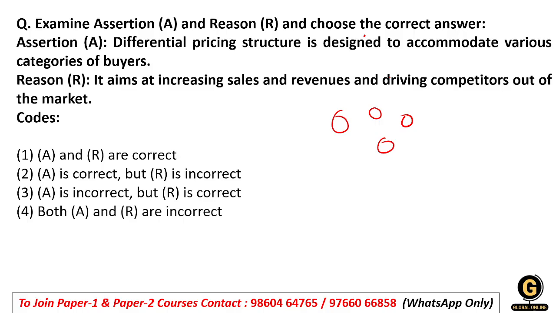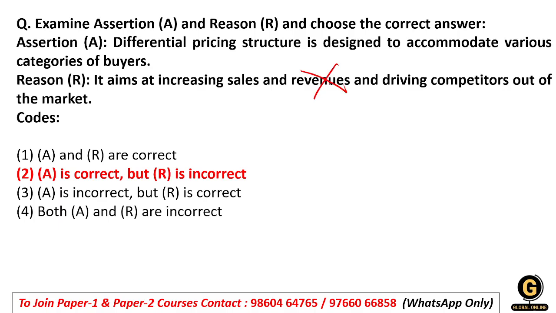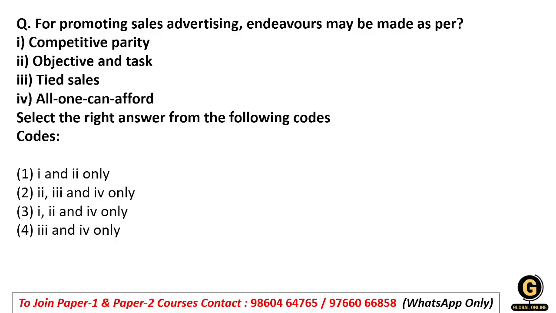The main motive of increasing sales and revenues and competitors moving out of the market is incorrect. So the assertion is correct and the reason is incorrect. Option 2 will be the right answer.